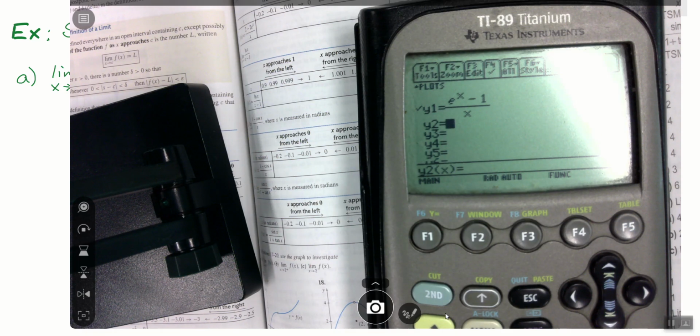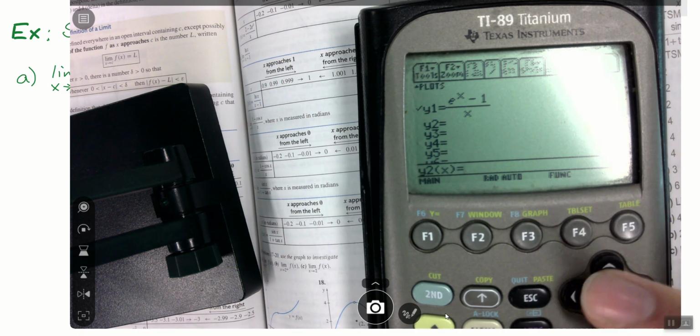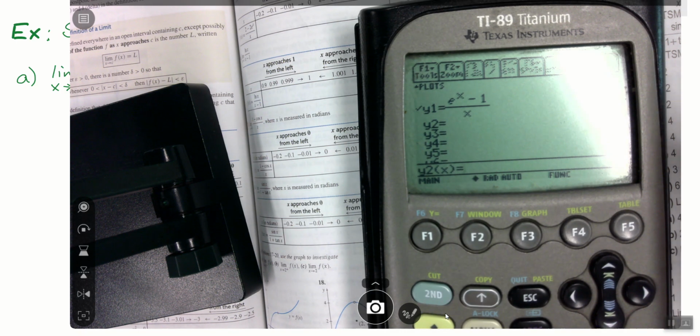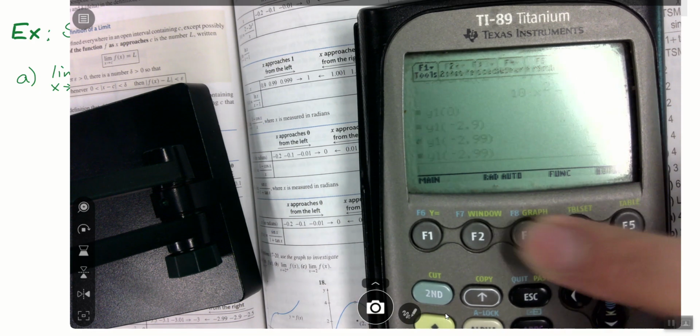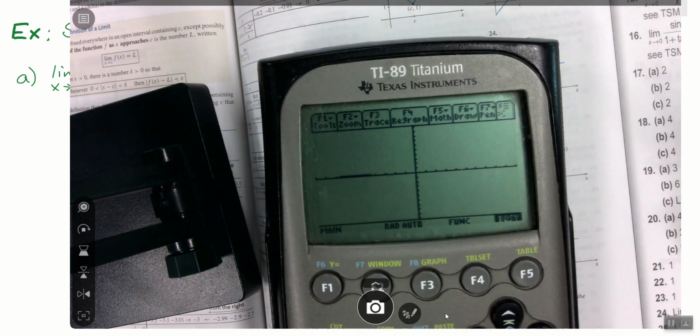I assume that walking around, this is where everybody started. I went to my calculator and I typed in the function. Okay, there's step 1, easy. Once I have this, what I saw most people doing, which is completely valid, is you're just going to graph. So I'm going to go back home and I'm going to go to the graph. I don't know why I went home, but here's the graph.